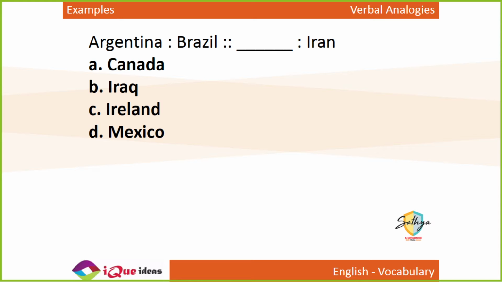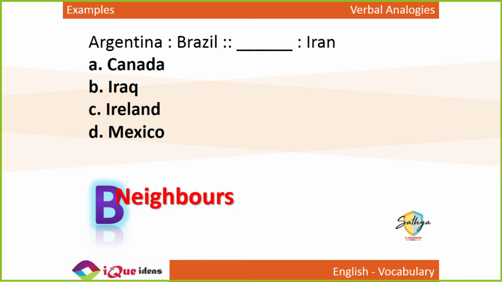Canada is Northern America, Ireland is Europe, Mexico is also in Northern America. Similarly, you have Iraq and Iran, both in the Middle East, neighboring countries. So basic geography is very important to understand this question.